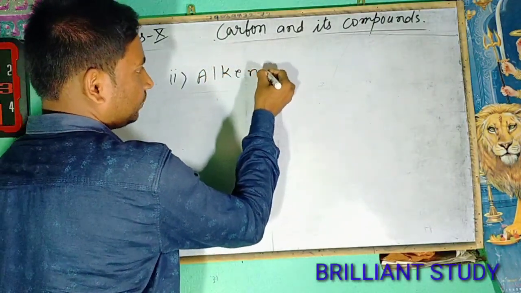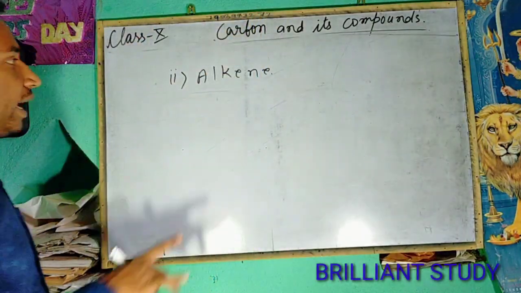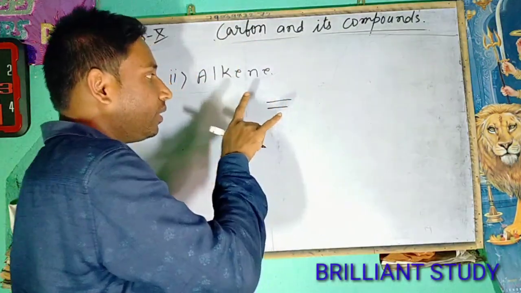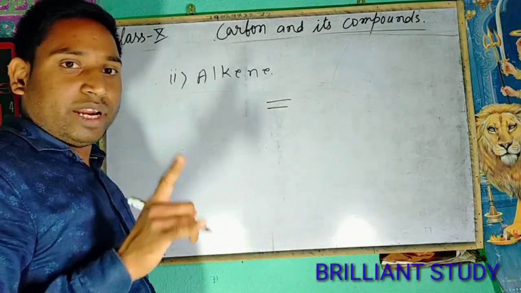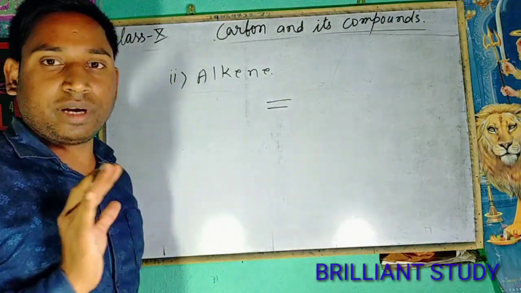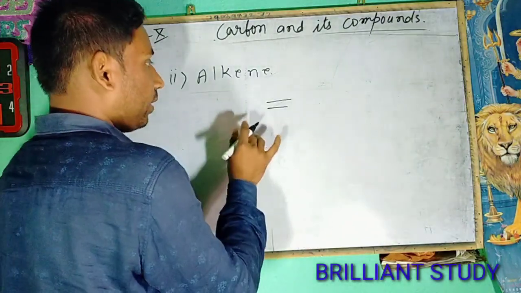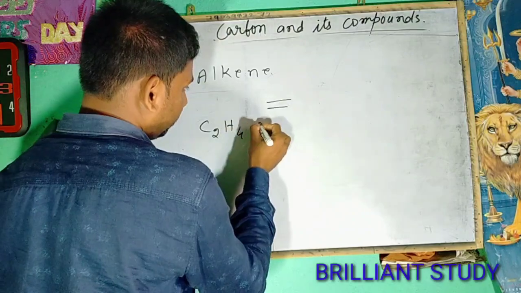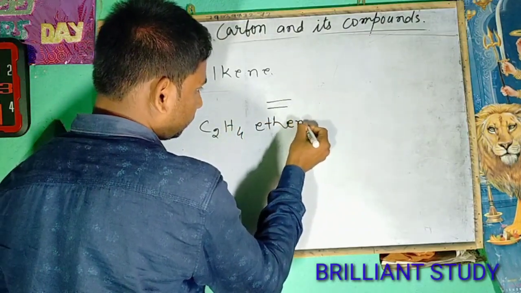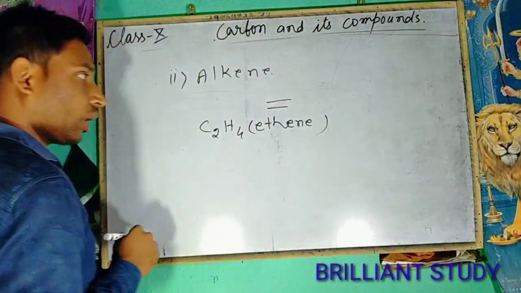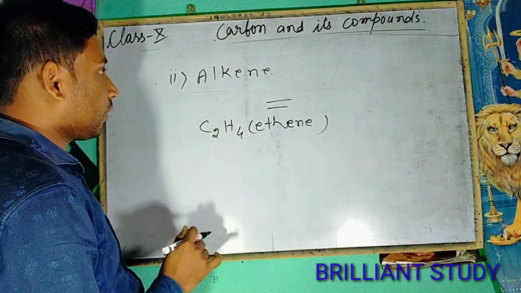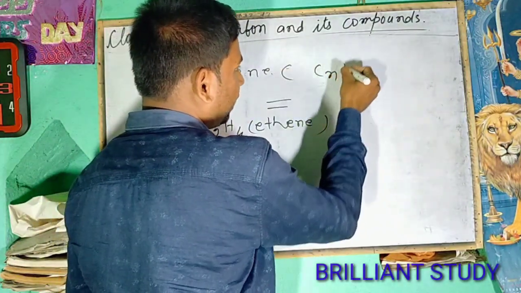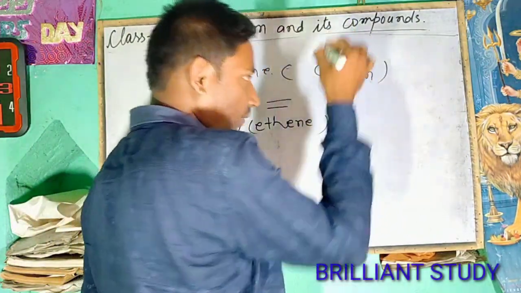The second hydrocarbon is alkene. What are alkenes? The alkenes are the hydrocarbons in which there are two covalent bonds between two adjacent carbon atoms. For example, C2H4, ethene. One more thing: the formula for alkene is CnH2n.